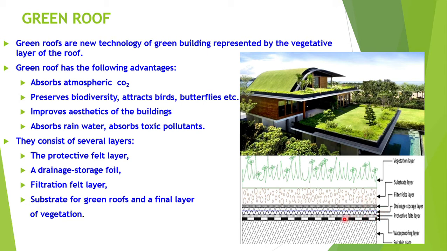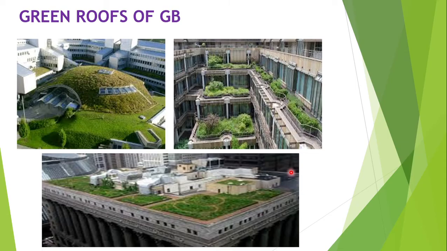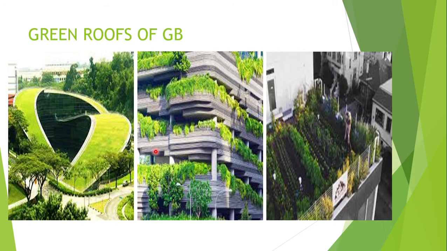Here we can see the protective felt layer, then the drainage storage layer, filter felt layers, then substrate layers, and above this the vegetative layer. These pictures will show us green roofs. A beautiful green building with a green roof.